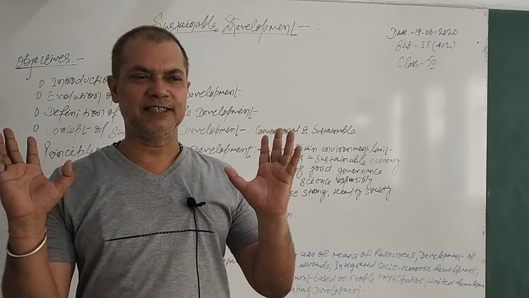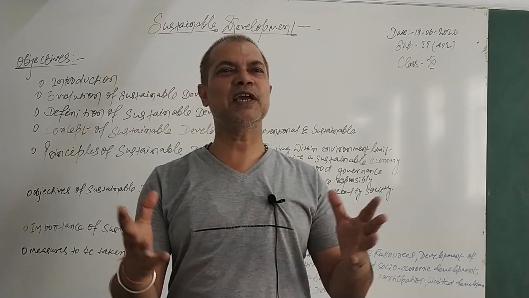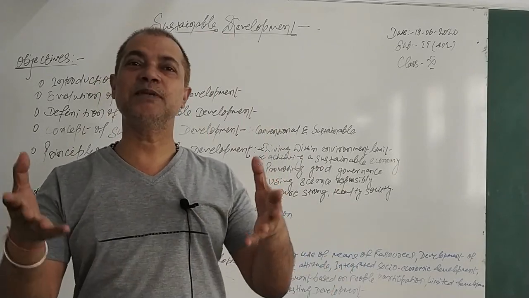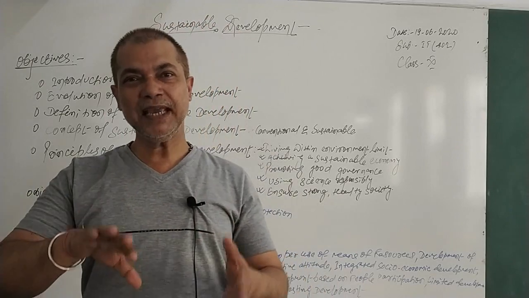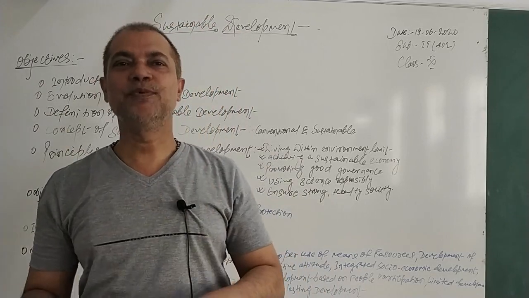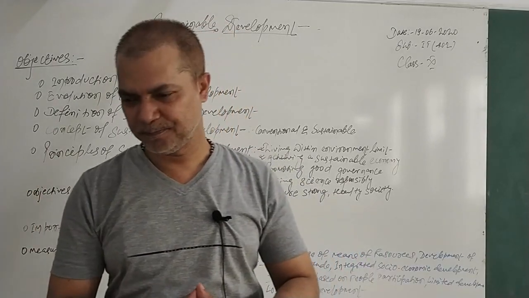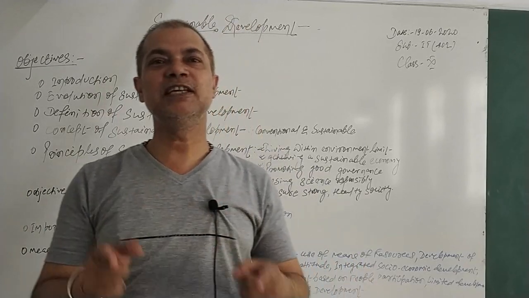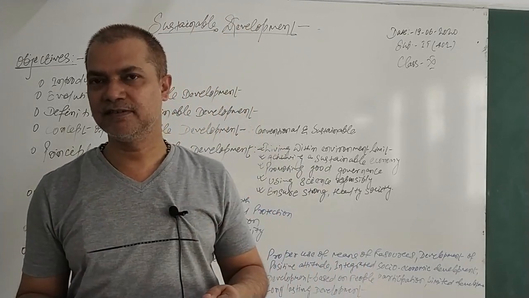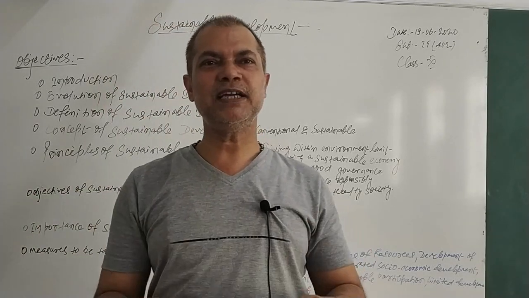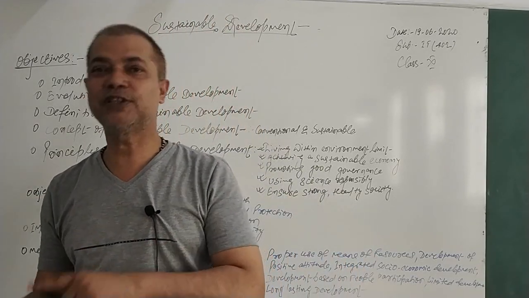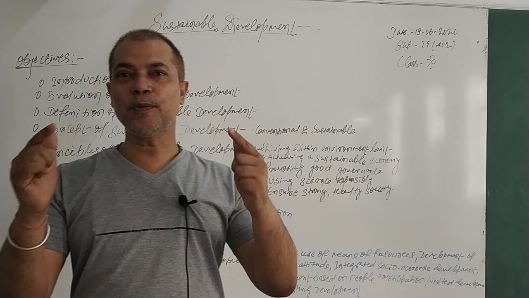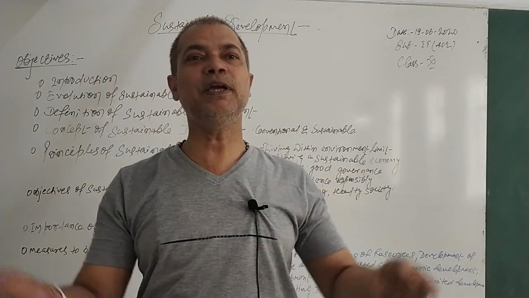Sustainable development is a new concept of development. It means our development should be such that it can sustain in future without hampering our environment. Sustainable development is development that meets the needs of today's generation without compromising the ability of future generations to meet their needs.